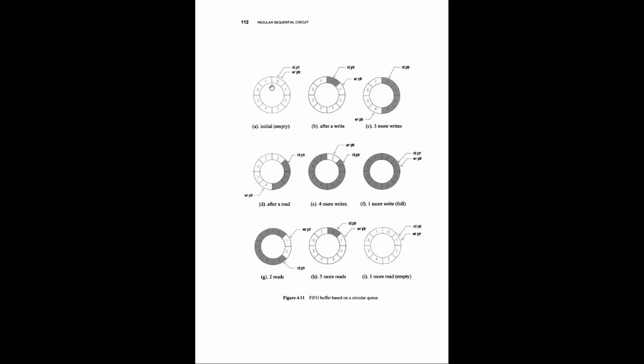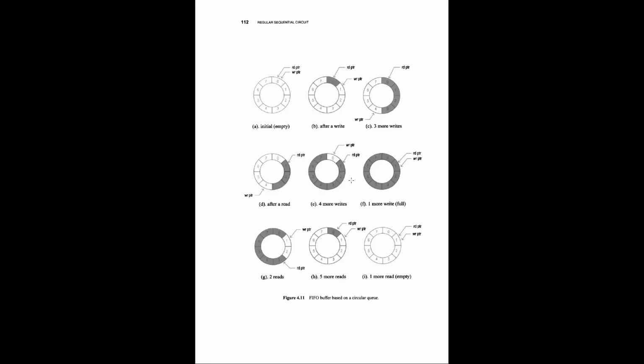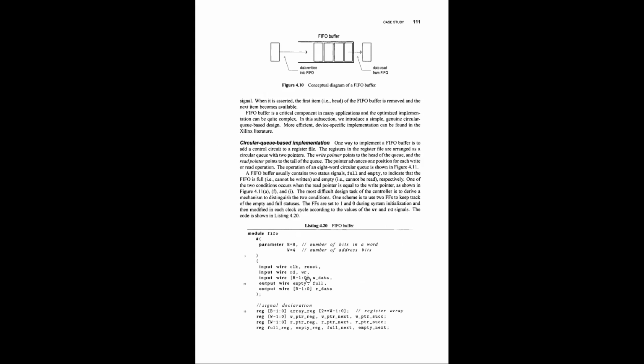So this is the FIFO methodology, called the circular queue based implementation of the FIFO. This whole methodology can be implemented using a finite state machine. Let me give you a little idea here. These are the inputs.